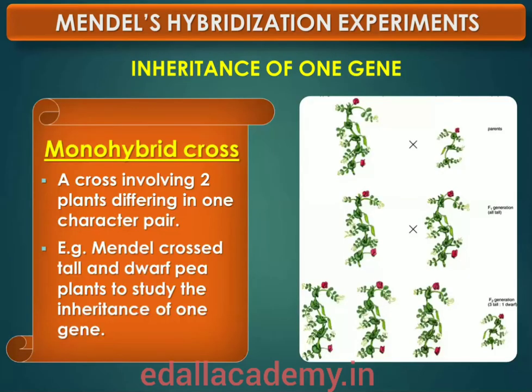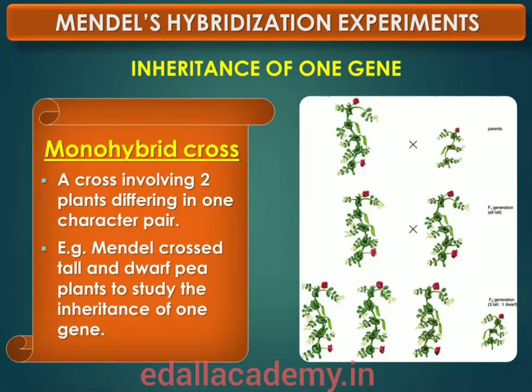Then let us discuss the inheritance of one gene. Let us take the example of one such hybridization experiment carried out by Mendel, where he crossed tall and dwarf pea plants to study the inheritance of one gene. Refer to the diagrammatic representation. He collected the seeds produced as a result of this cross and grew them into plants of the first hybrid generation. This generation is also called the first filial generation or first filial progeny, or F1.